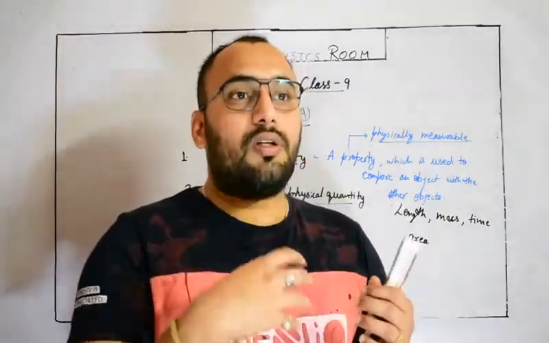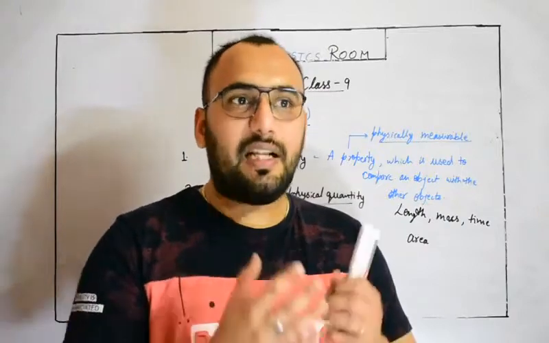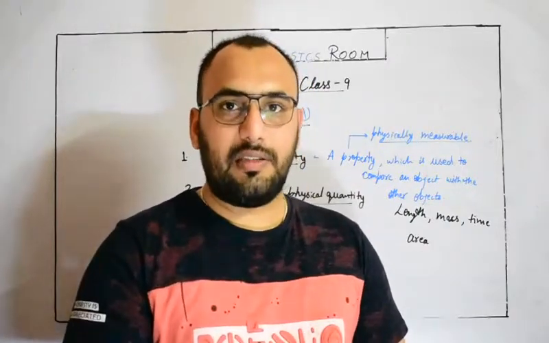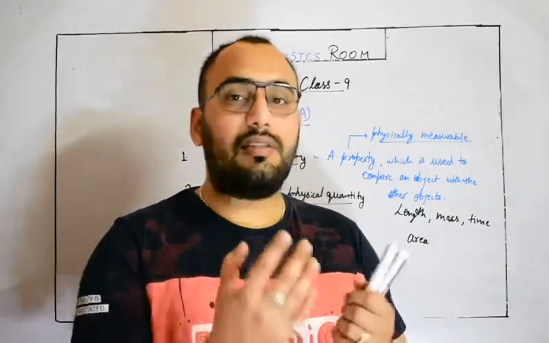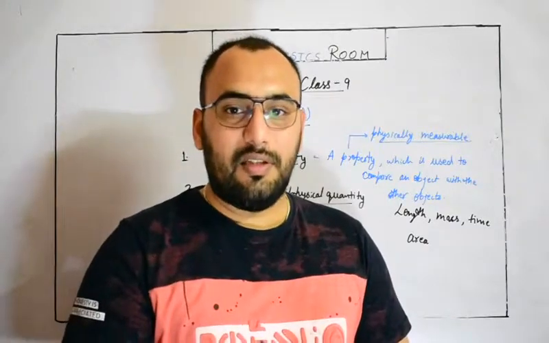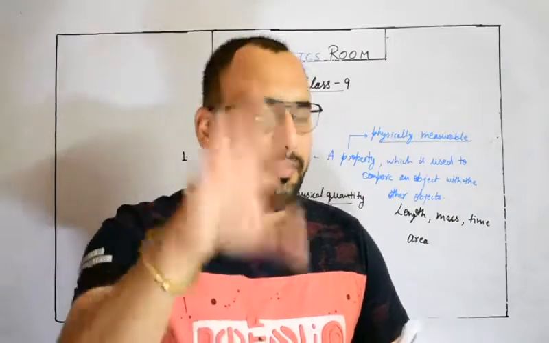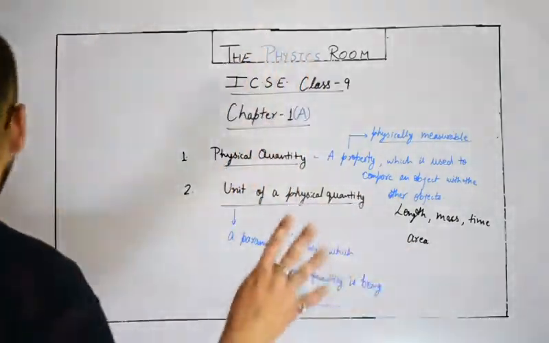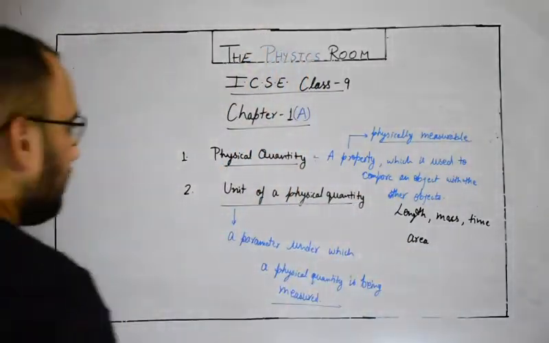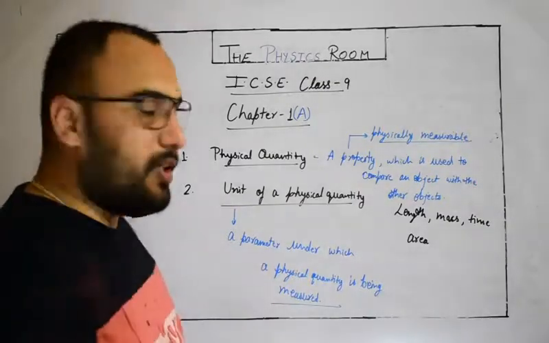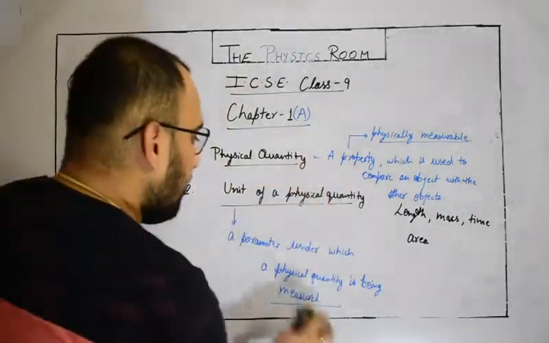Now the question arises here. We know about different types of physical quantities. Is there any categorization of the physical quantities? Then yes, there is a categorization of physical quantities. You know why? Because if I demonstrate it with an example, you will get it in a much better way. And you can pause the video if you want to copy the content.